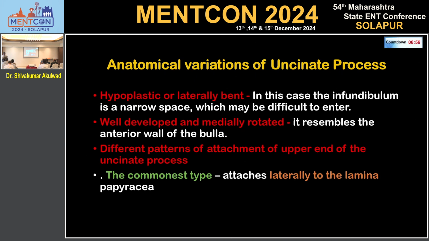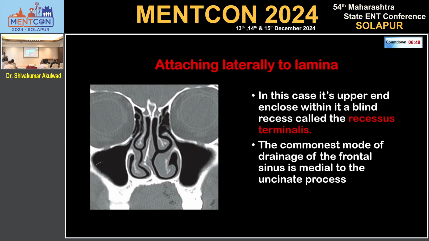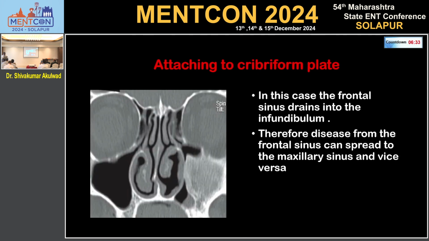Different patterns of attachment of the upper end of the uncinate process are there. Most common is attachment to the lamina papyracea. When it is attached to the lamina papyracea, its upper end encloses a blind recess, which is called the recess terminalis. The commonest mode of drainage of the frontal sinus is medial to the uncinate process.